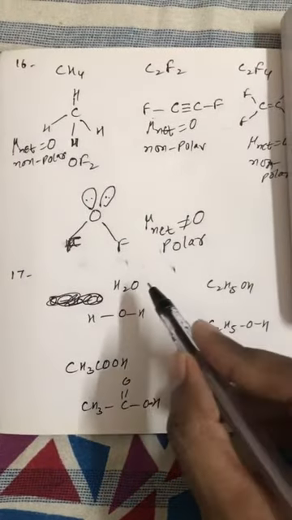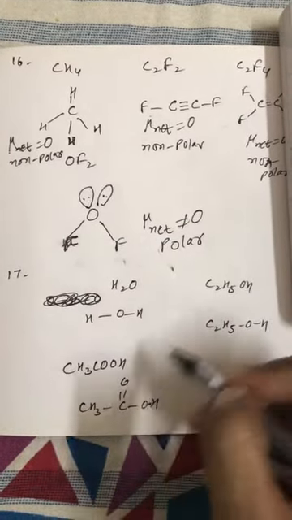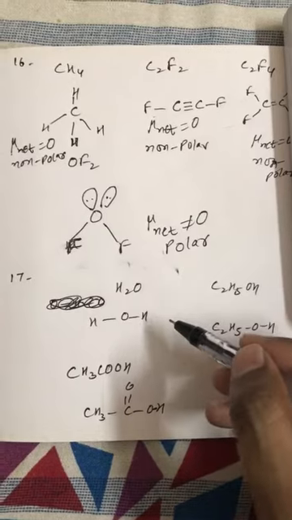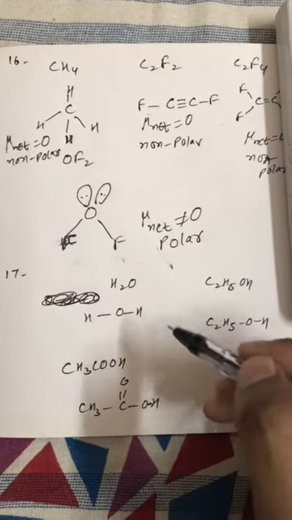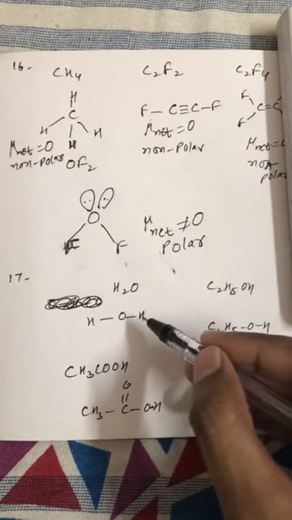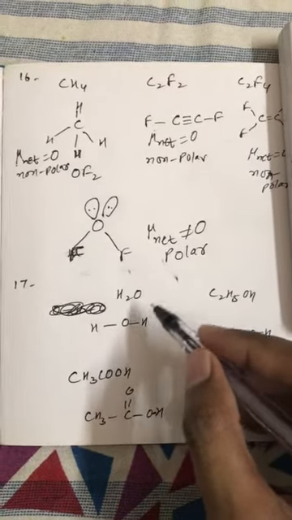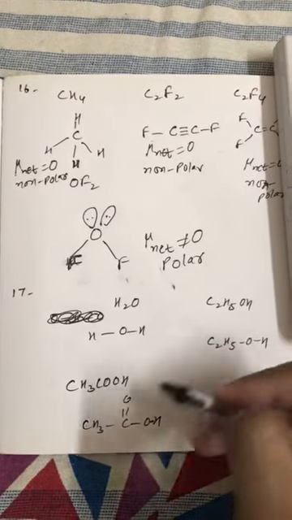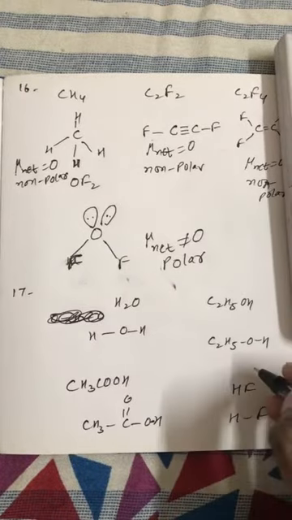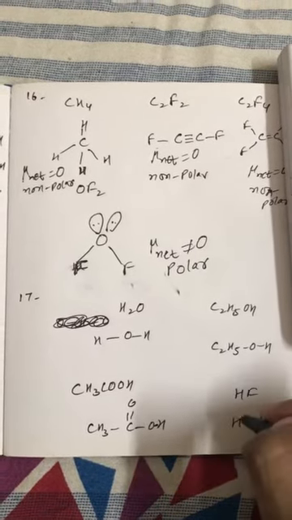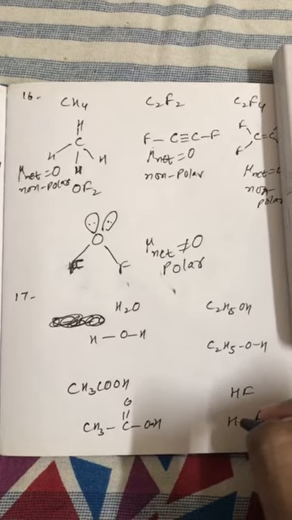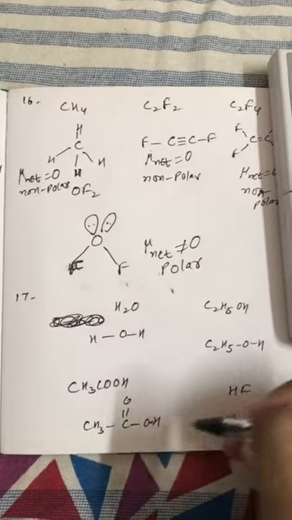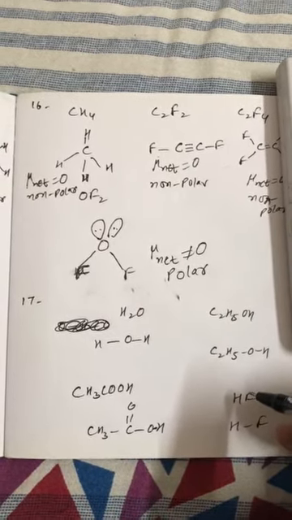Question number 17. H2O, C2H5OH and CH3OH. These 3 molecules have an OH bond, and because hydrogen is attached with oxygen, obviously this hydrogen can form a hydrogen bond with O of another molecule. Here H2O molecule, here C2H5OH molecule, here CH3OH molecule. While in the case of HF, hydrogen is attached with fluorine, so obviously this hydrogen can form a hydrogen bond with fluorine of another HF. So in all 4 molecules intermolecular hydrogen bonding is possible.